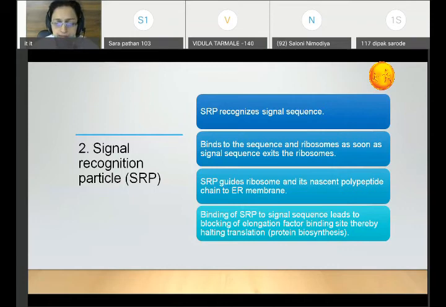with the help of SRP. Binding of SRP to the signal sequence leads to the blocking of the elongation factor binding site, thereby halting translation. As I told you, for a short period of time, this process of elongation will stop once the SRP binds to the signal sequence. All of this occurs through blocking of the elongation factor binding site, thereby halting translation.